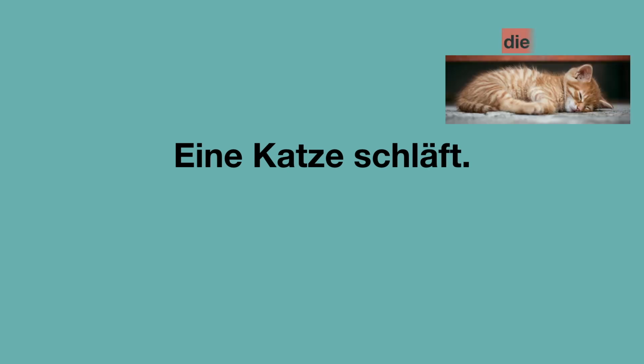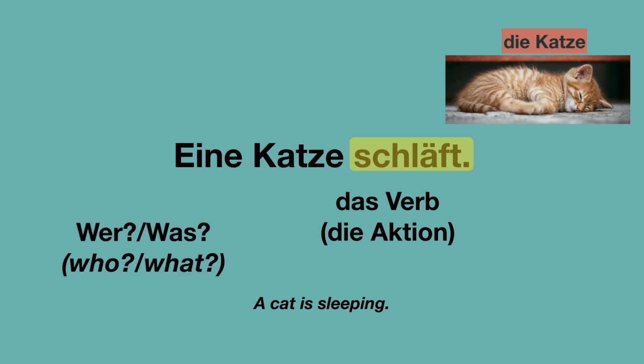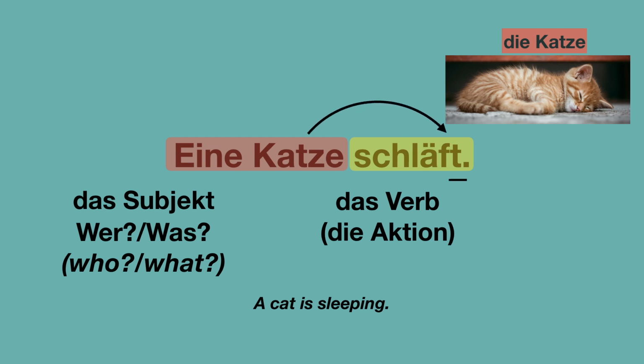Eine Katze schläft. Katze ist feminin, die Katze. Eine Katze schläft. A cat is sleeping. Schläft ist das Verb, die Aktion, the action. Now comes the question, who is sleeping or what is sleeping? Wer schläft oder was schläft? Die Antwort ist, eine Katze schläft. And that answer is the subject, das Subjekt. Since eine Katze is the subject of the sentence, it determines the ending of the verb. Eine, this article here is in nominative.